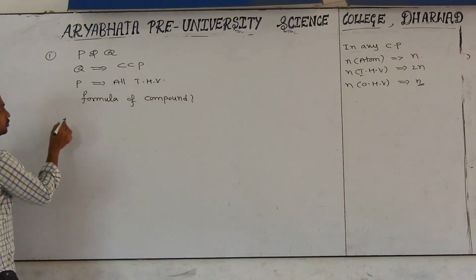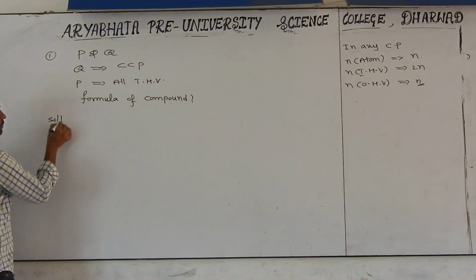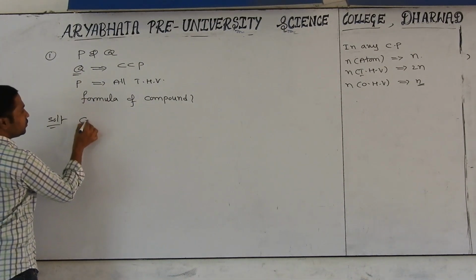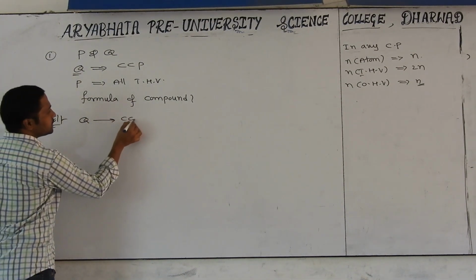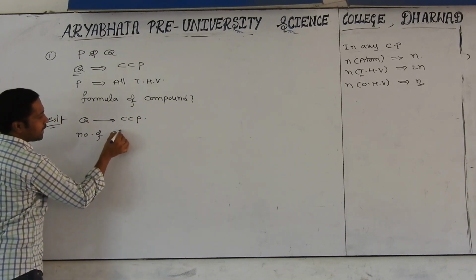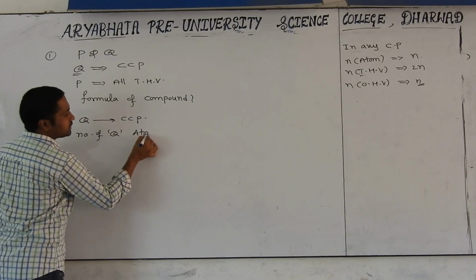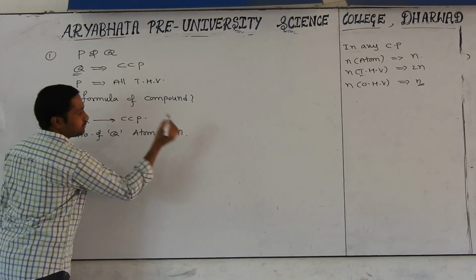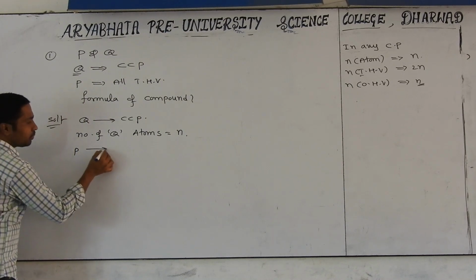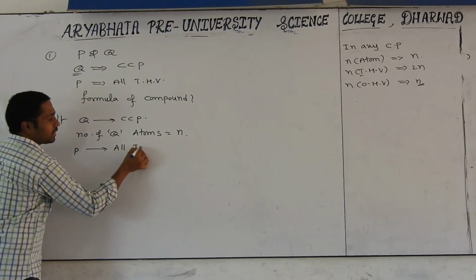First of all, what has to be done? Solution for this. Which is involved in the close packing? Q is involved in the CCP. So the number of Q atoms in that compound is taken as n. But you know very well, P atoms occupy all tetrahedral voids.